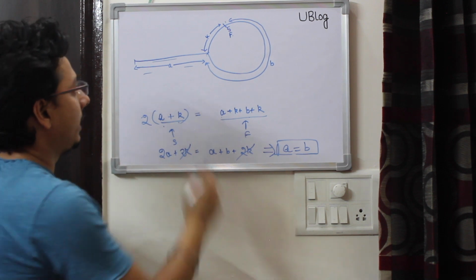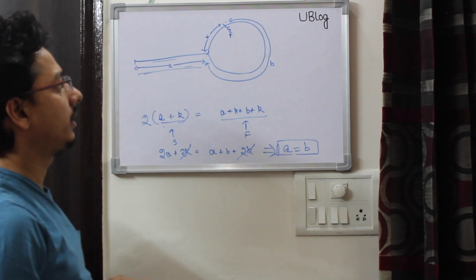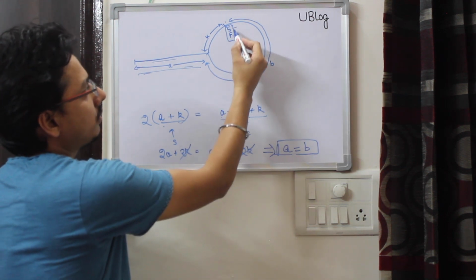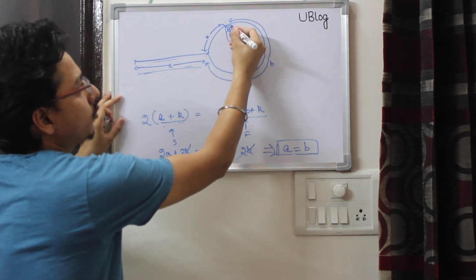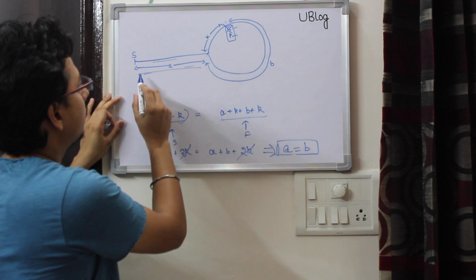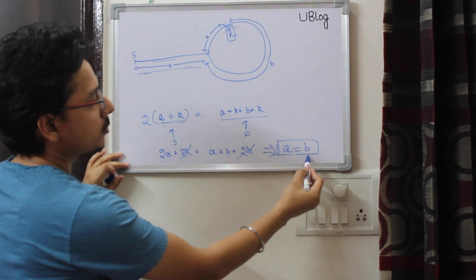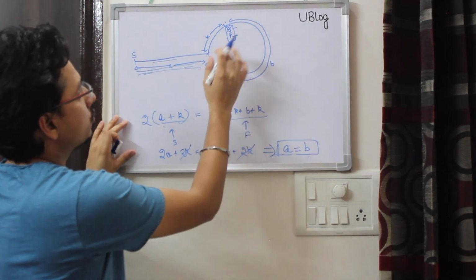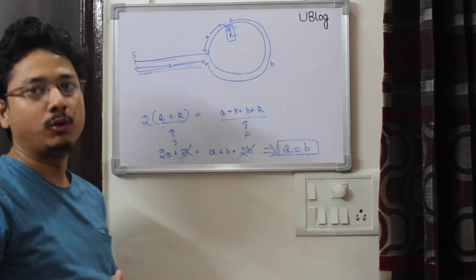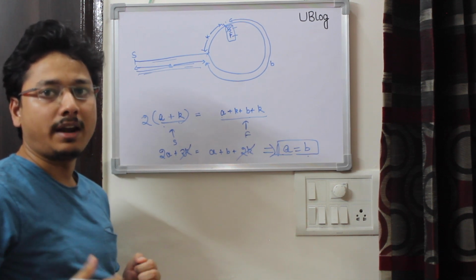So how can you use this property, that this distance is equal to this distance? In my linked list, both pointers are here. If I take any of the pointers, for example the slow pointer, and move it back to the head, the first node, and now start moving them at the same speed, that is one node at a time, since a equals b, this distance equals this distance. So now if I start moving the slow and fast pointers, they'll meet exactly at the starting point of the loop. So using this property, we can find the starting point of the loop and remove the loop.